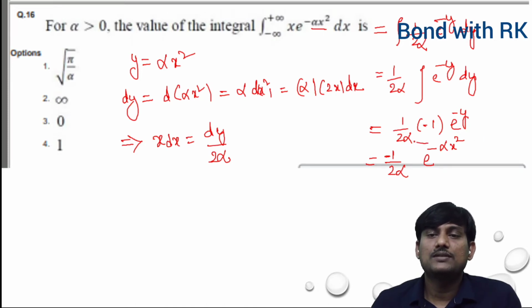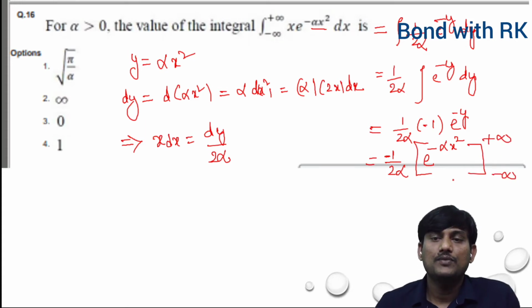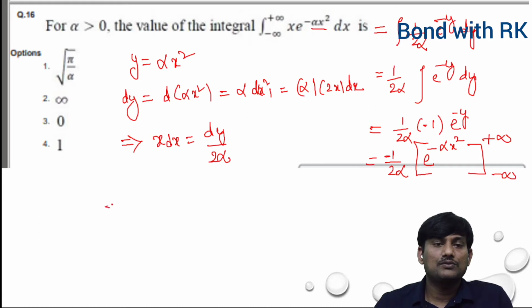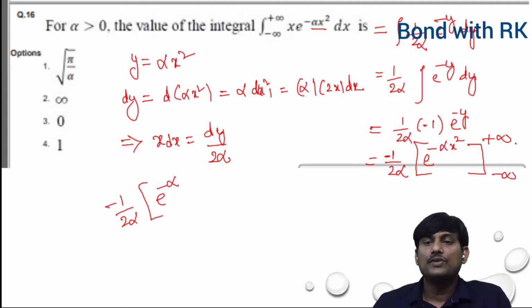When you put the limits minus infinity and plus infinity, we will get minus 1 by 2 alpha times e power of minus alpha infinity squared, which is infinity, minus e power of minus alpha minus infinity squared, obviously infinity.